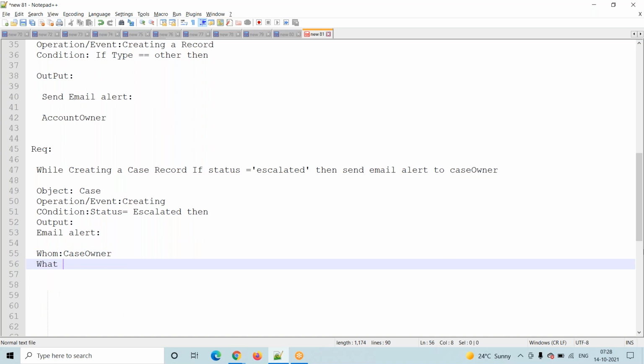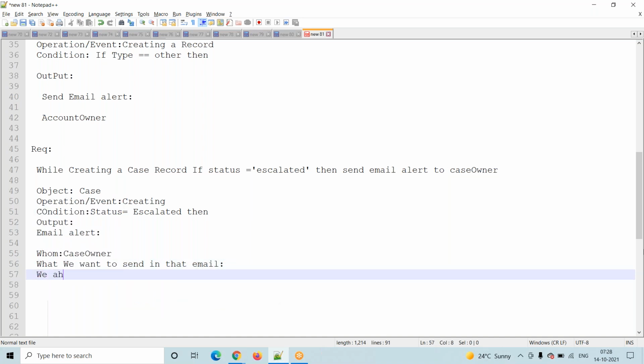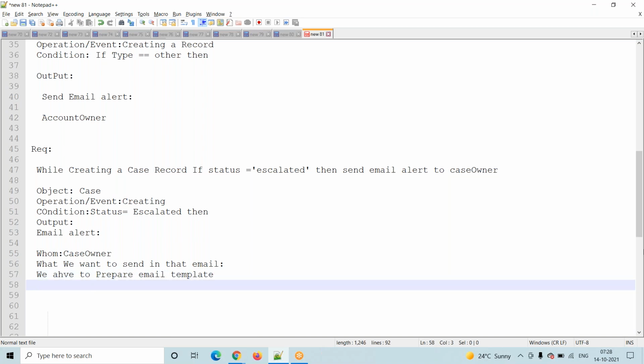What do we want to send in that email? We have to prepare an email alert, and for that we have to prepare an email template here. Is it mandatory to prepare an email template for each and every workflow rule? It's not mandatory.